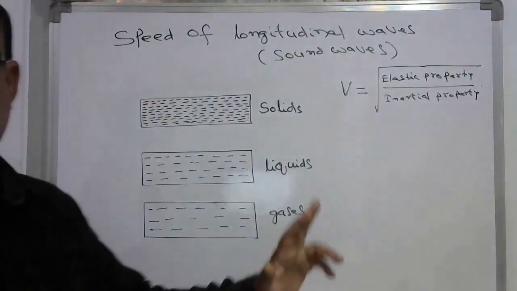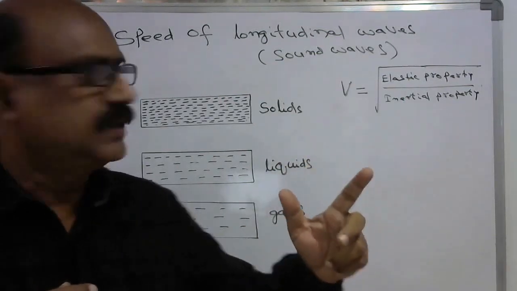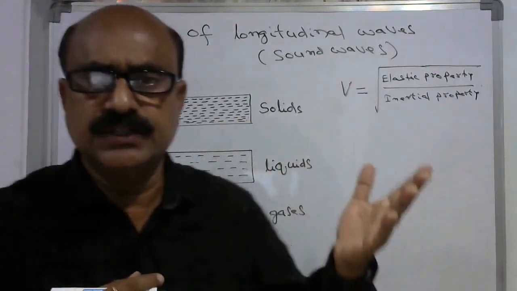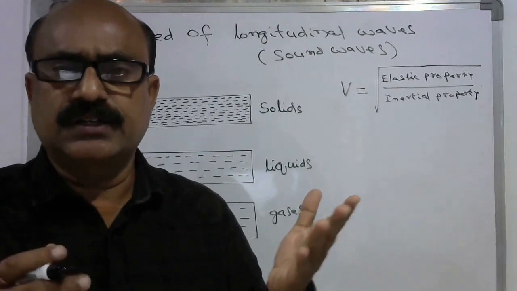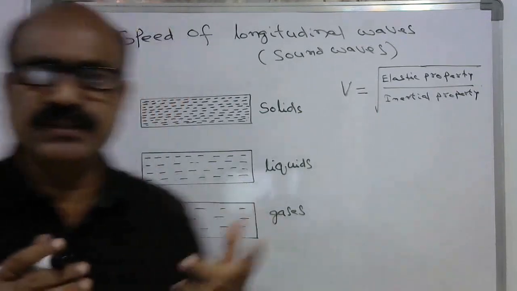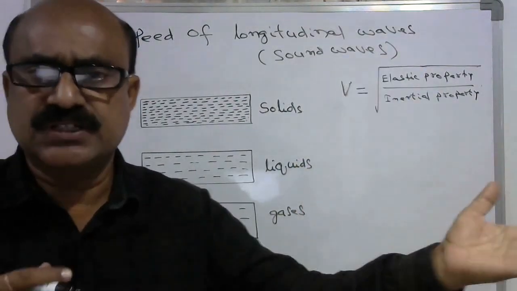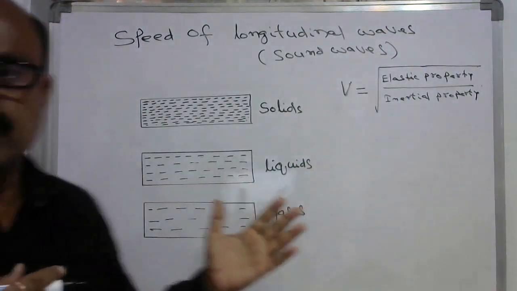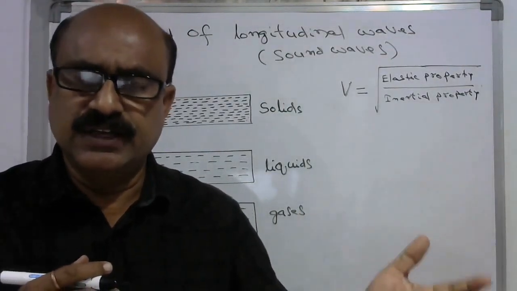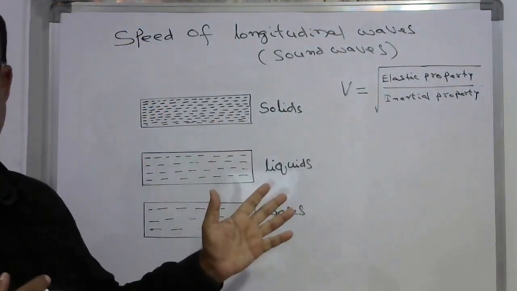So this is the general form for any longitudinal wave passing through a medium. If you consider solids, they are more rigid and not easily compressible. Compressibility is very, very less. That is why in solids, sound can travel faster than in liquids. And in gases, it is less when compared with solids and liquids.